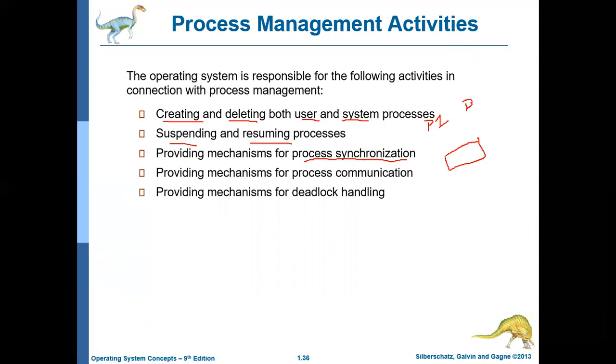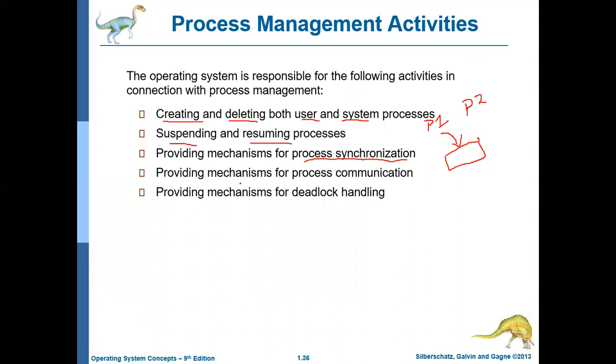Then it is the job of the operating system to decide who can access and when they can access. This concept is called process synchronization. So the operating system helps these two processes get synchronized so that they can access the shared memory or any other shared resource without any conflict.